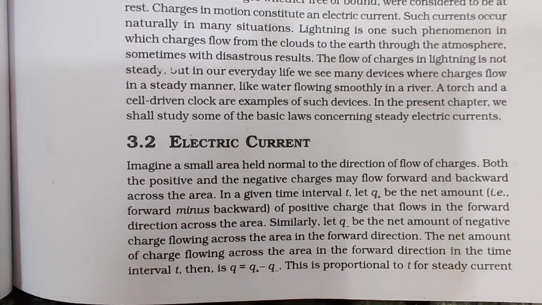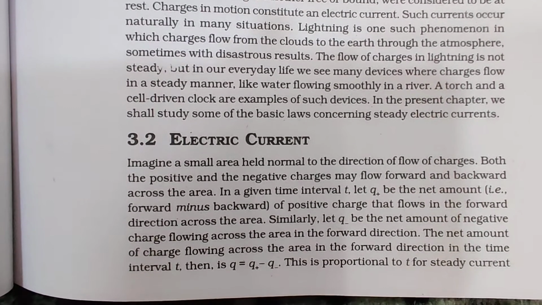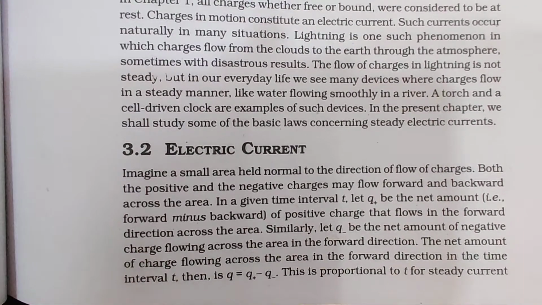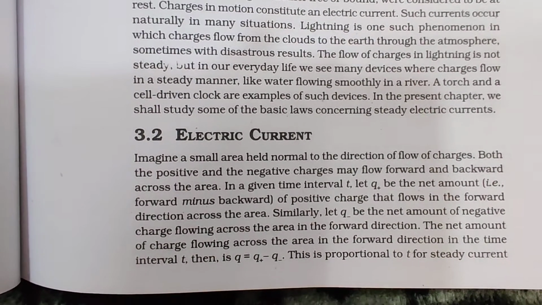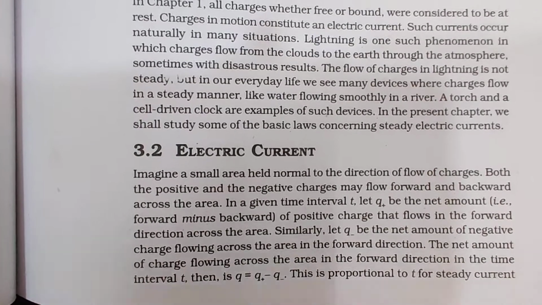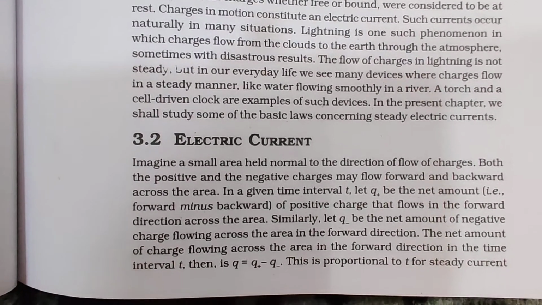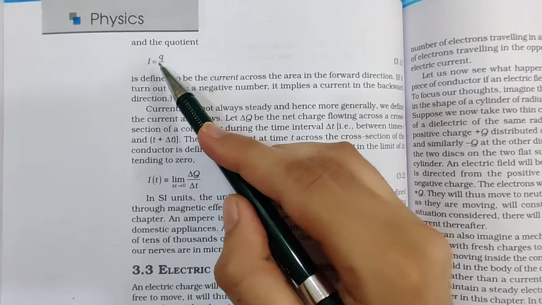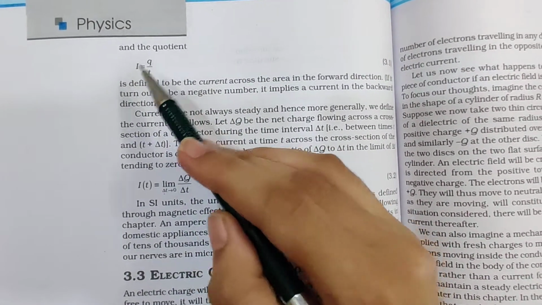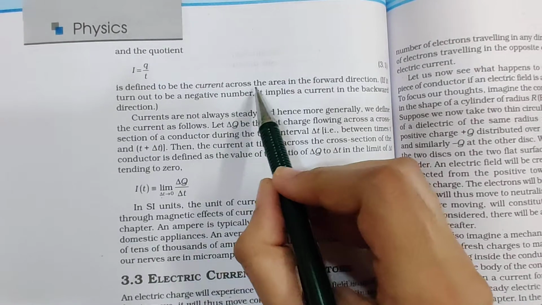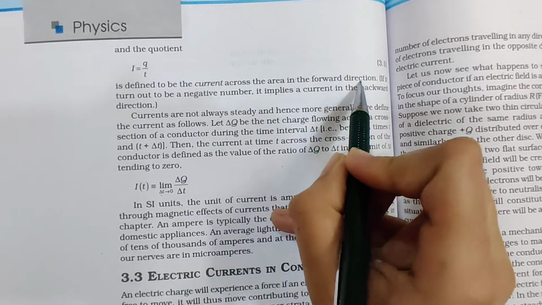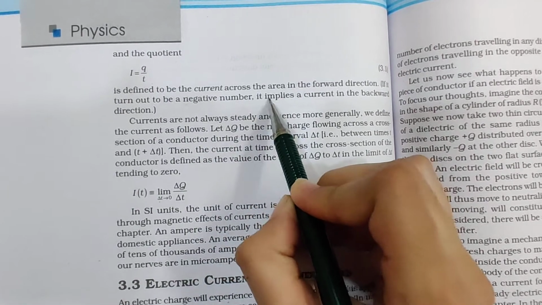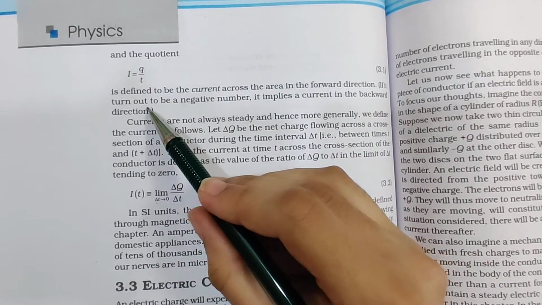The net amount of charge flowing across the area in the forward direction in the time interval t then is q = q positive minus q negative. This is proportional to t for steady current. And the quotient I = q/t is defined to be the current across the area in the forward direction. If it turns out to be a negative number, it implies a current in the backward direction.